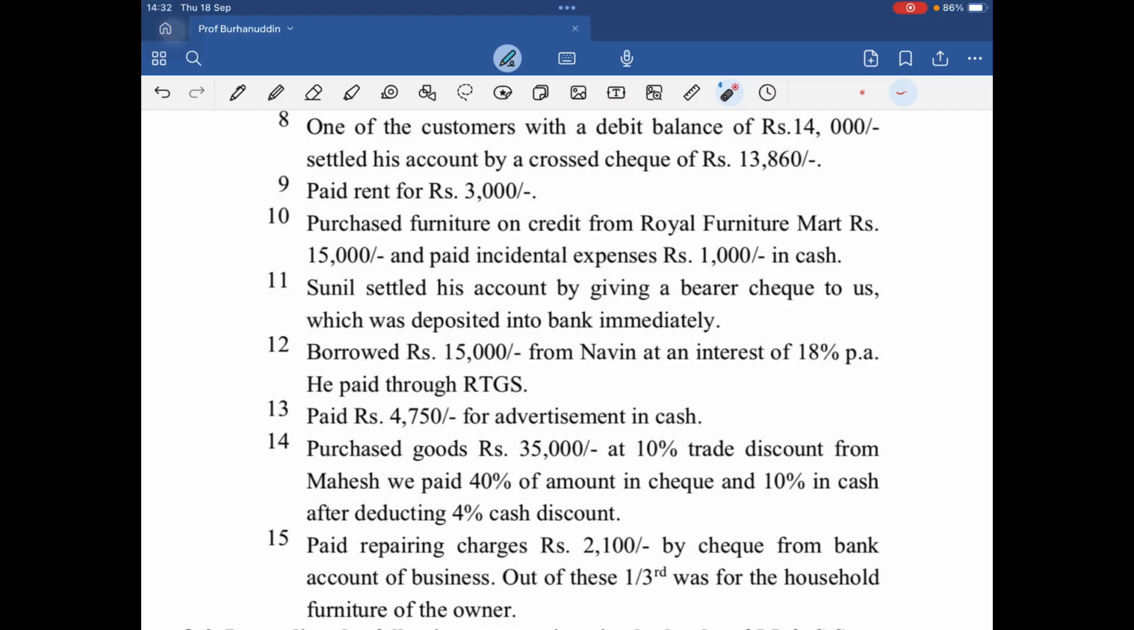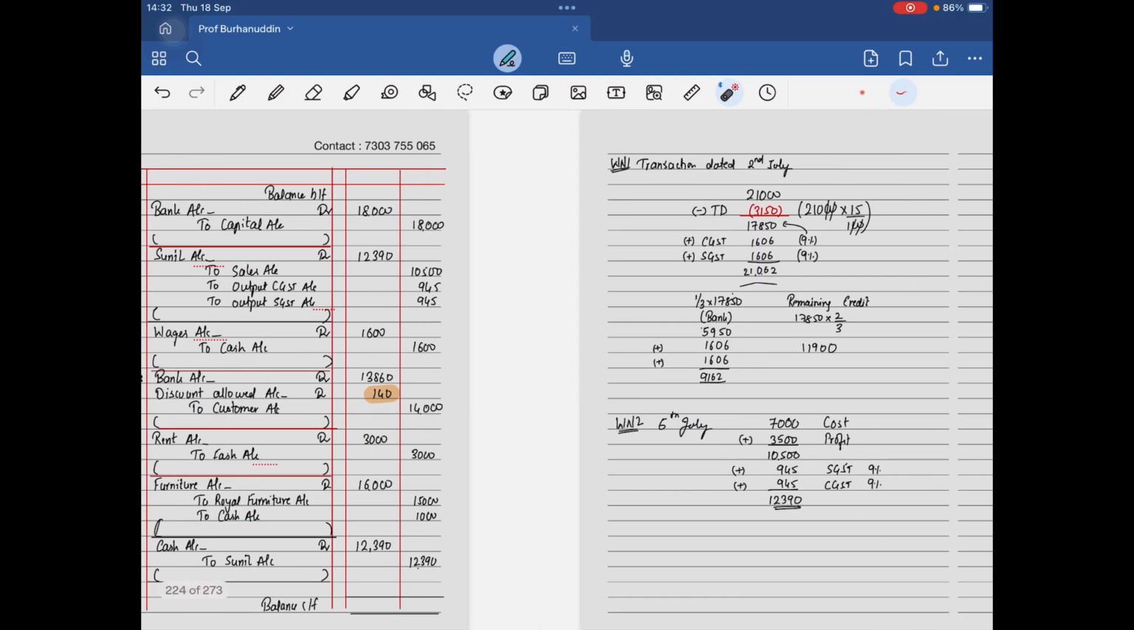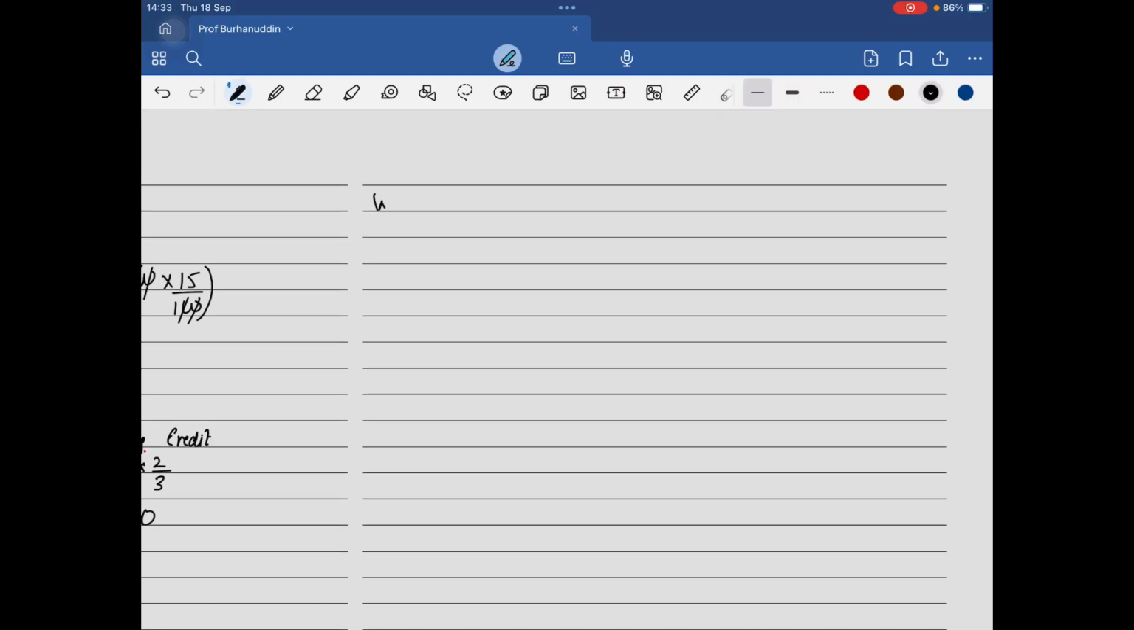Madam, they are telling me that 40% of the amount is paid in check, 10% is paid in cash after deducting 4% cash discount. So it's a very basic question here. They are making a payment of 40% in check, 10% in cash, so the remaining 50% will be credit. So here for this transaction, we have a working note.